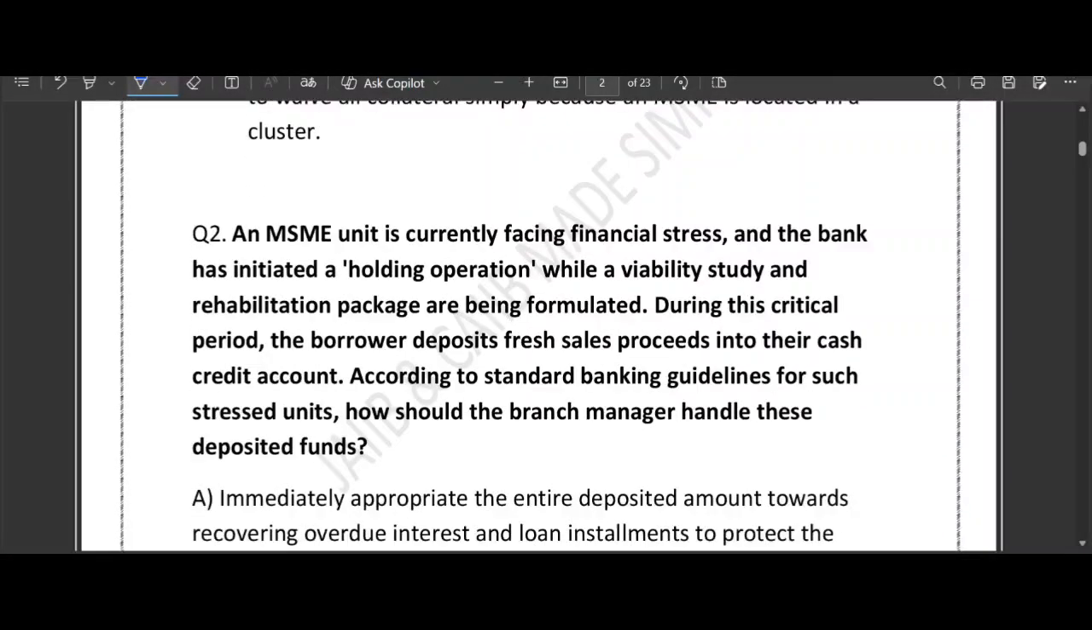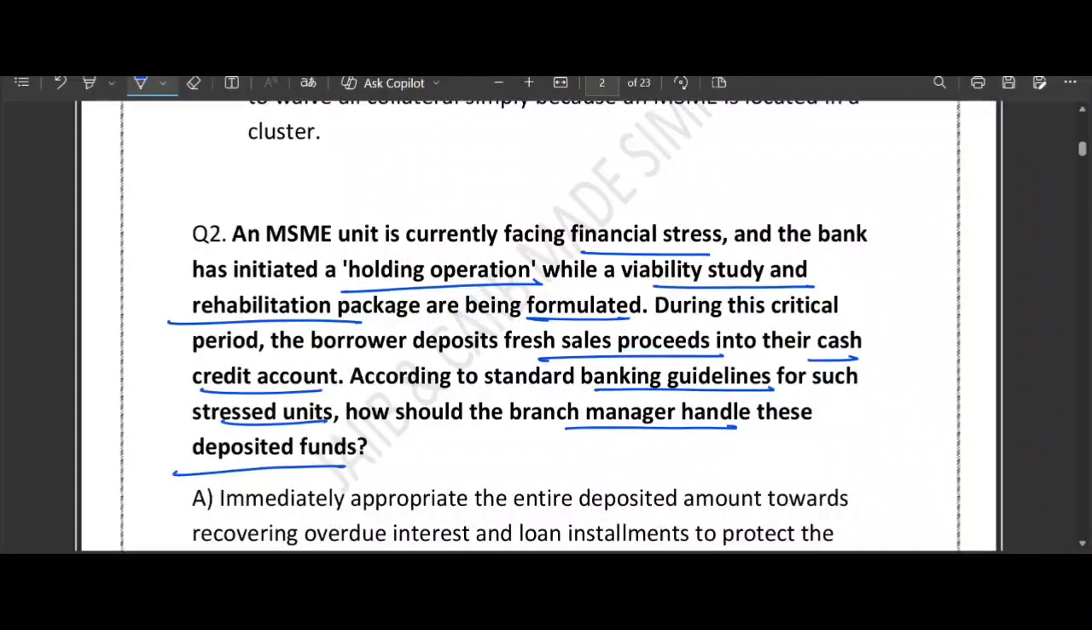An MSME unit is currently facing financial stress, and the bank has initiated a holding operation while a viability study and rehabilitation package are being formulated. During this critical period, the borrower deposits fresh sale proceeds into their cash credit account. According to the banking guideline for such a stressed unit, how should the branch manager handle this deposited fund? That is the question. So what options have they provided?